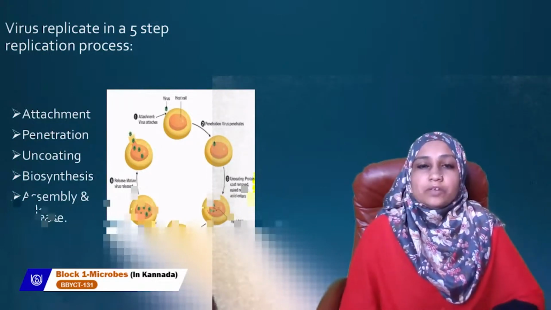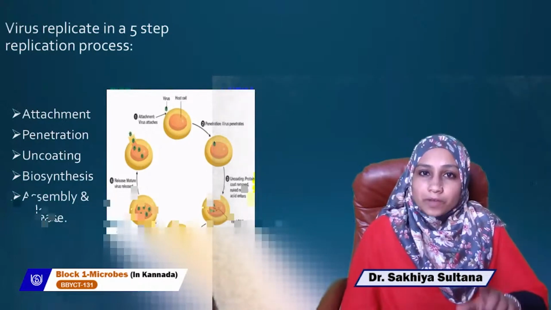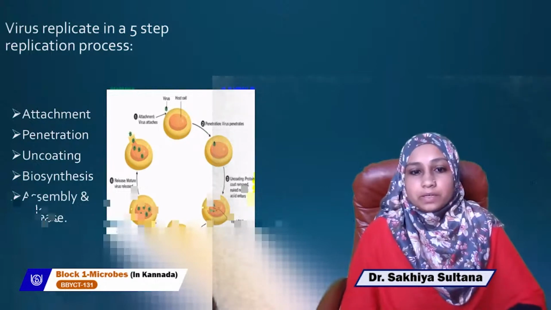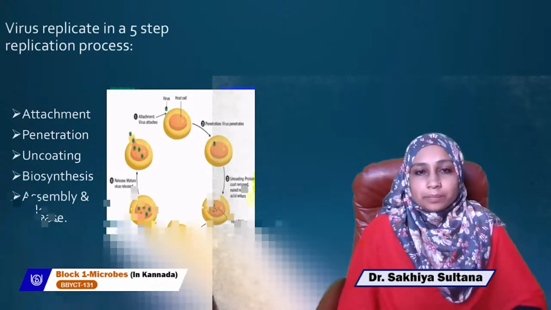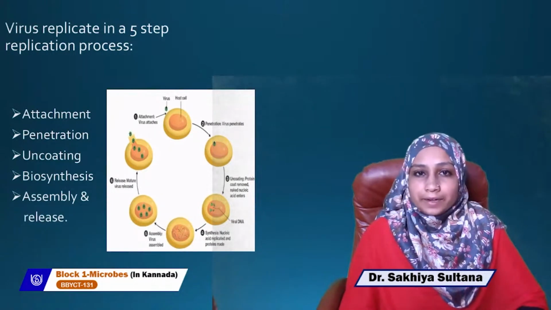Replication 5 steps agutte. First step banbitu attachment ali the virus will attach to the host cell. After attaching enagutte, a viral particle enter agutte, penetration agutte. That is second step, the virus has to enter. Third step, uncoating. Matlab protein matte nucleic acids, protein is removed and nucleic acid enters the cell.